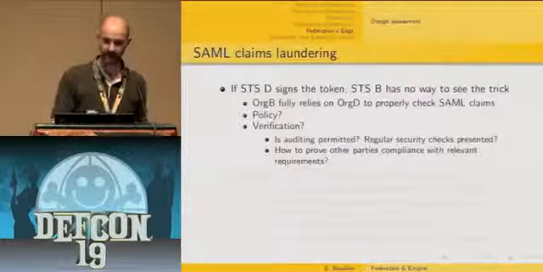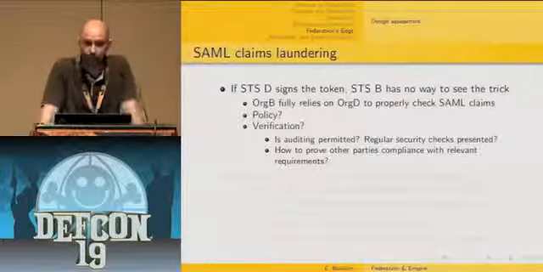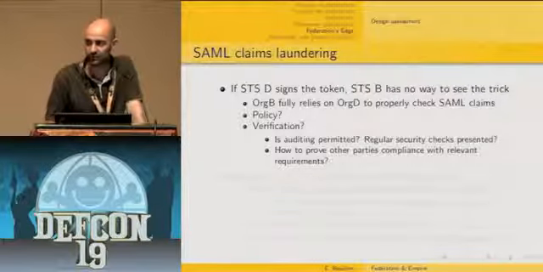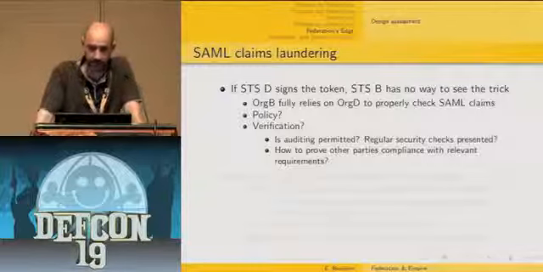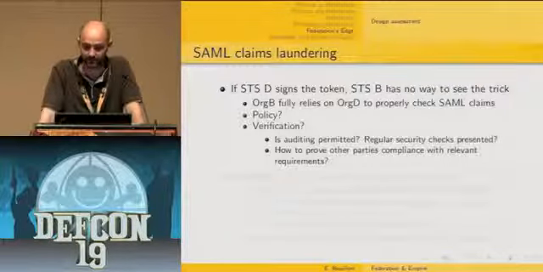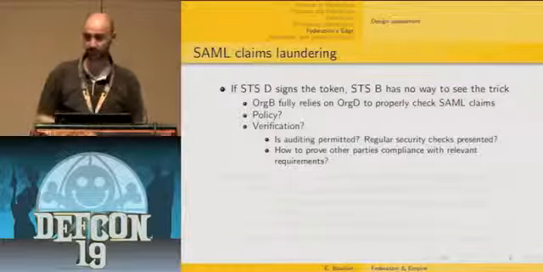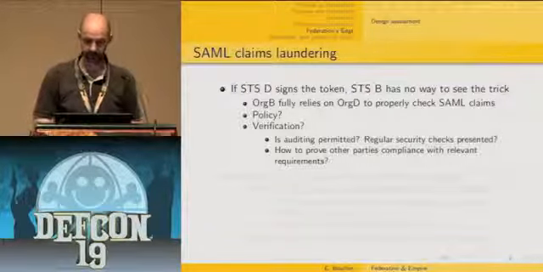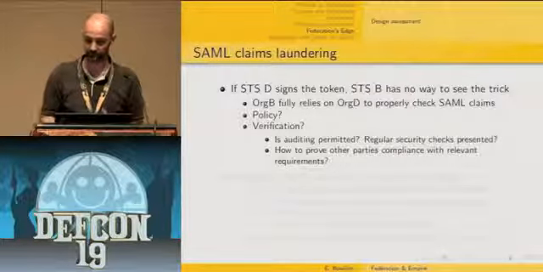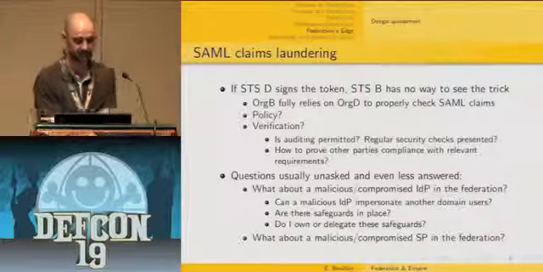So if the STS D signs the token, then STS B, as an organization, organization B has no way to see that something went wrong. So that means that, in fact, organization B fully relies on organization D to properly check SAML claims. But then what is the policy for that? Do we have a way to verify? Is auditing permitted, etc.? And how to prove other parties' compliance with relevant requirements? So those are typically the questions that are usually unasked and even less answered.